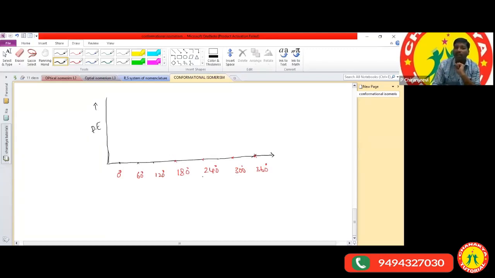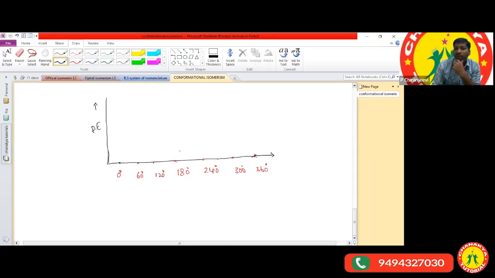So which is more stable according to the graphical representation? The more stable structure is the one having the lower potential energy.